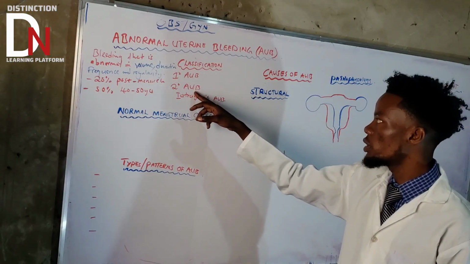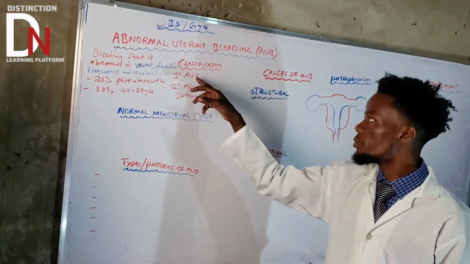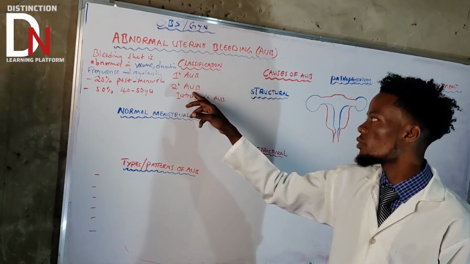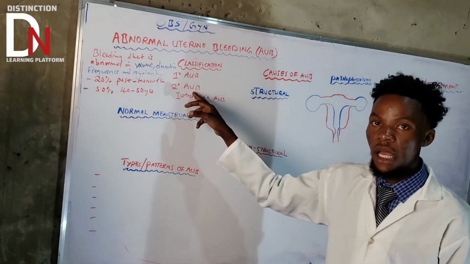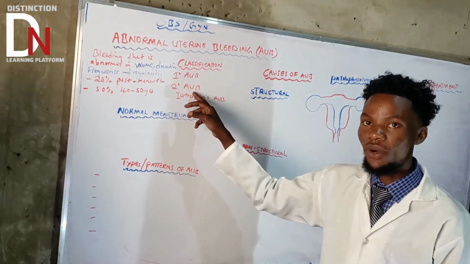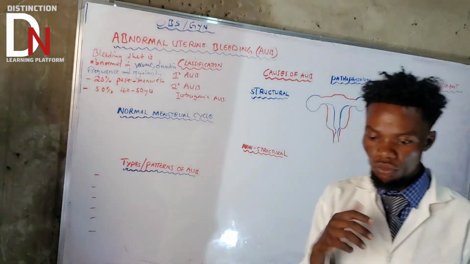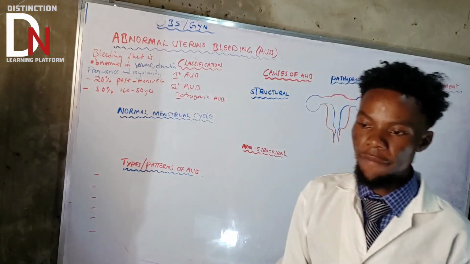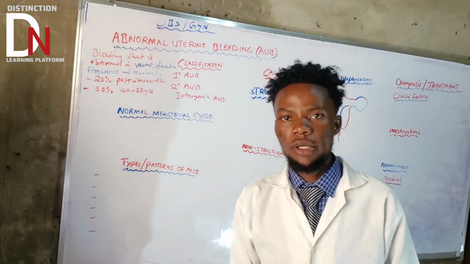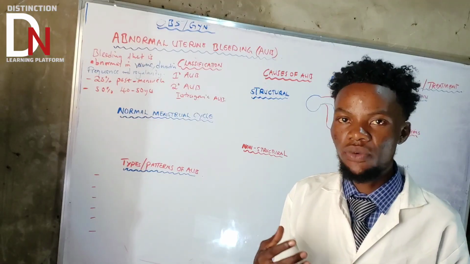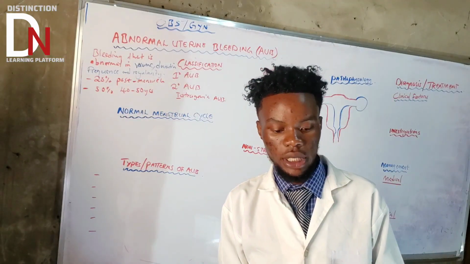What about secondary AUB? Secondary AUB is not because of hormonal imbalances. It is because of structural causes. Sometimes structural causes are called organic causes. Iatrogenic AUB is not because of hormonal imbalance, not because of organic causes. It is because of medical intervention. Maybe someone was under